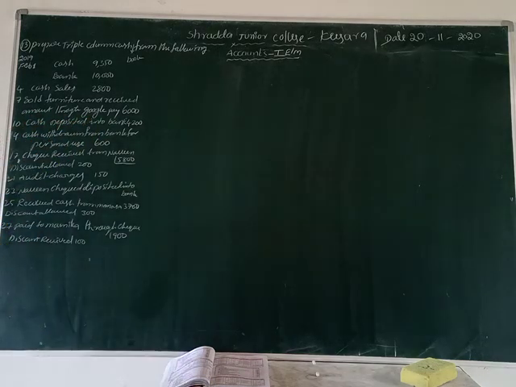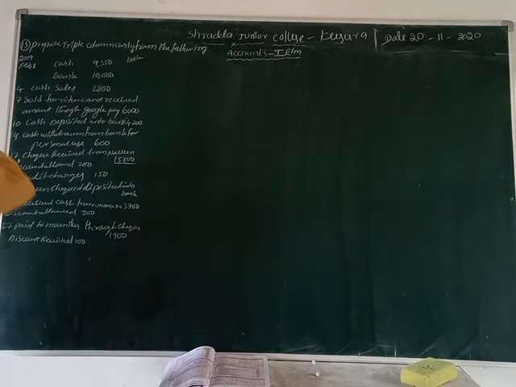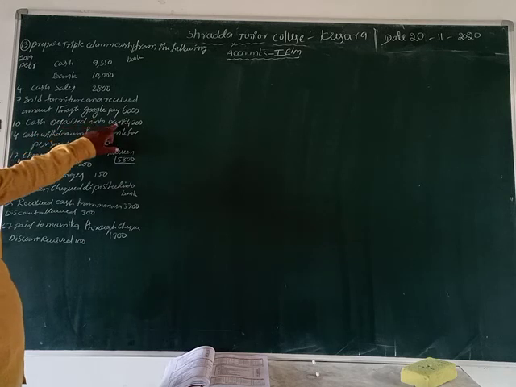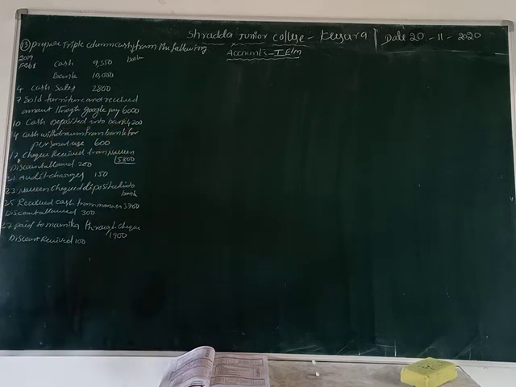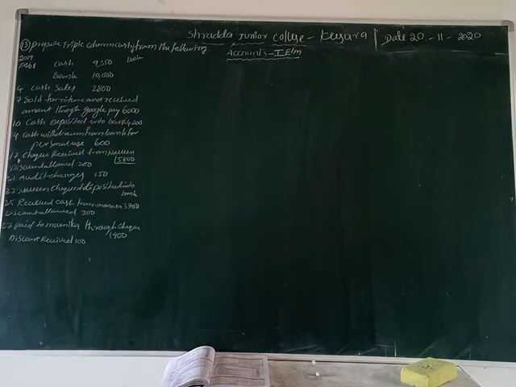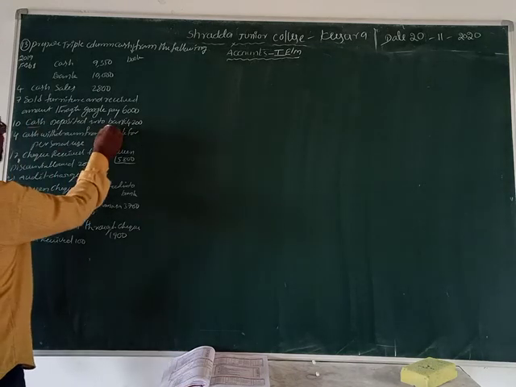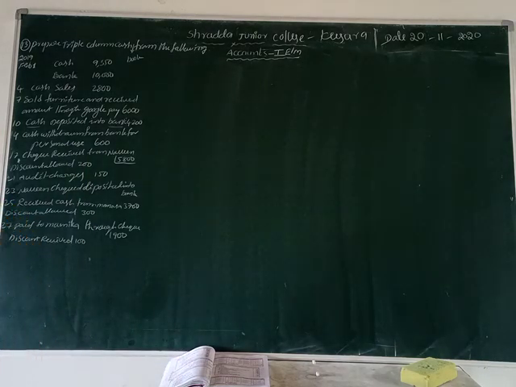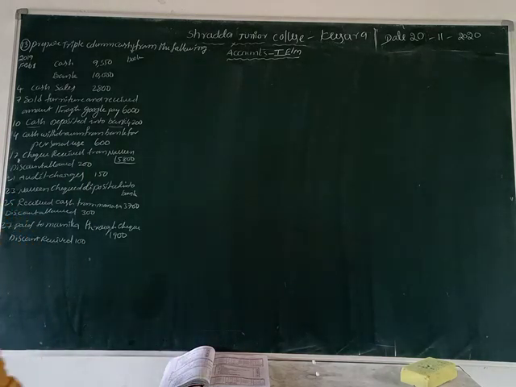Next, the seventh date: sold furniture and received the amount through Google Pay. You sold the furniture, but we received the amount only through Google Pay, so it is a bank transaction. The 10th date: cash deposited into bank 4,200. Here cash and bank both are there, so we take it as a contra entry.